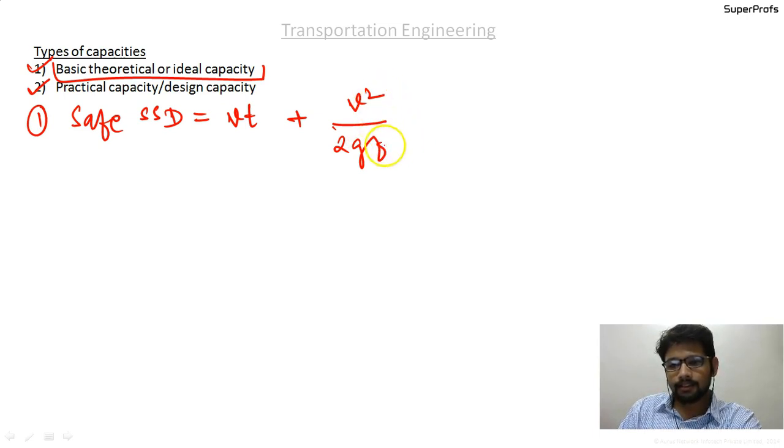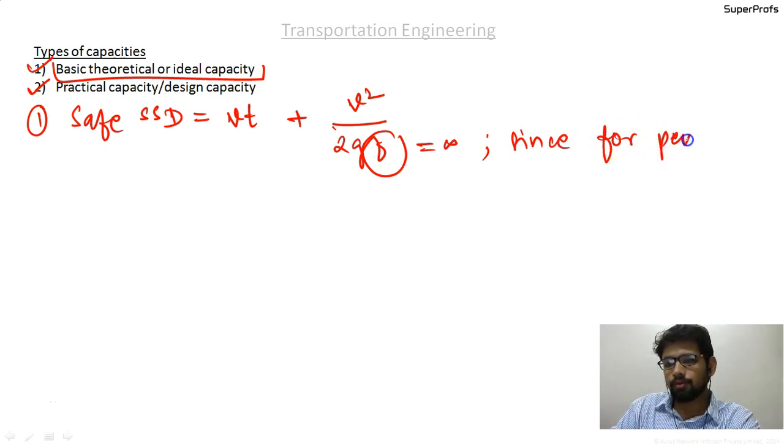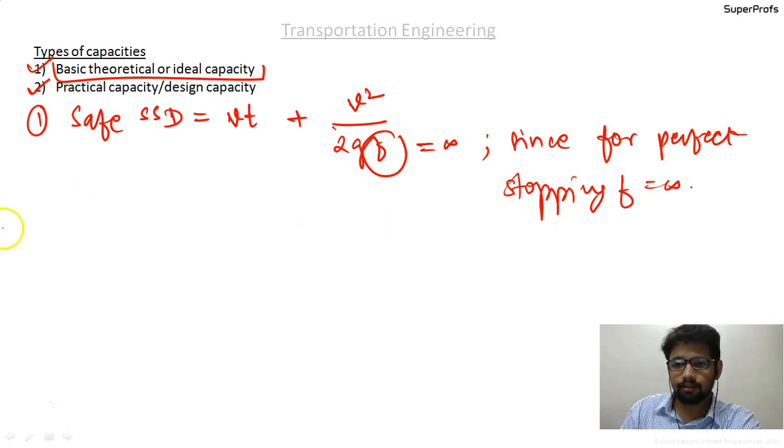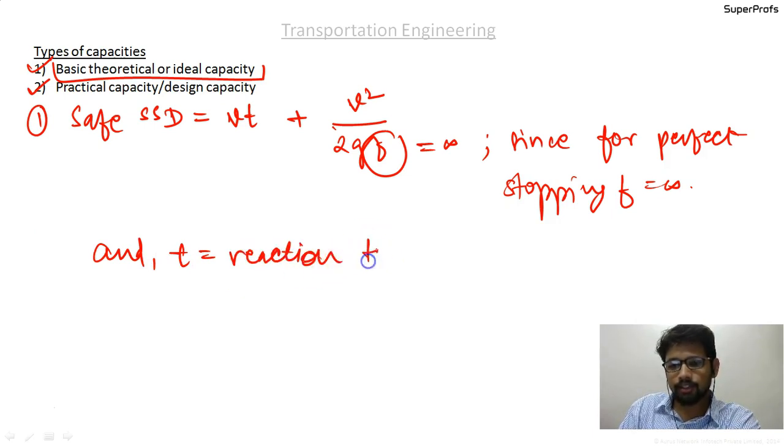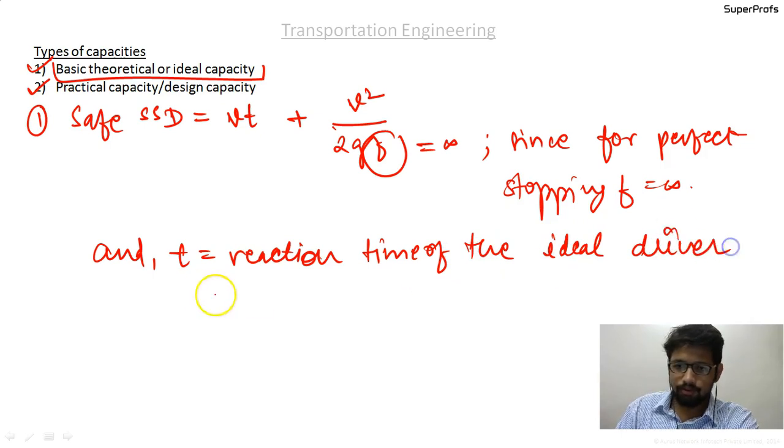For the ideal case, f is equal to infinity, since for perfect stopping f equal to infinity, and t is the reaction time of the ideal driver, which is equal to 0.7 second.